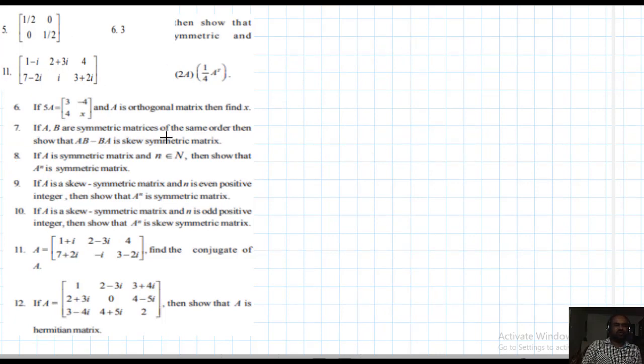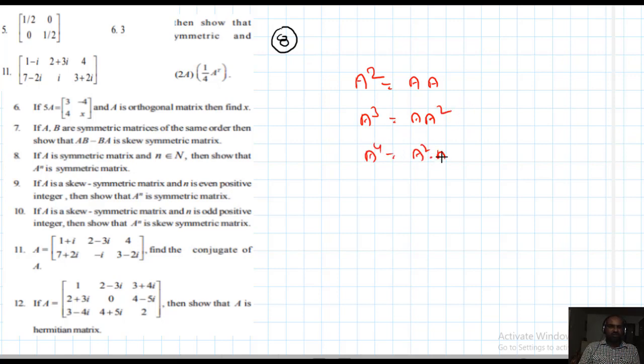Okay students, our next problem, the 8th problem. From the 8th problem onwards you want to use one important concept, students. A square matrix means A into A only. A cube matrix means A into A square matrix, I can say. A power 4 means I can say A square into A square. Just like you can add exponents. Those are natural numbers only. So this concept is applicable for solving problems 8, 9, 10.